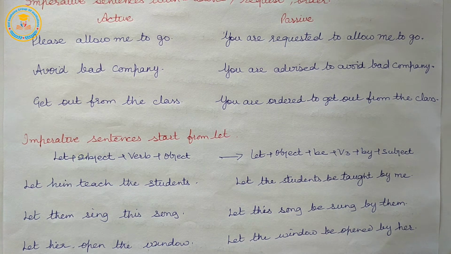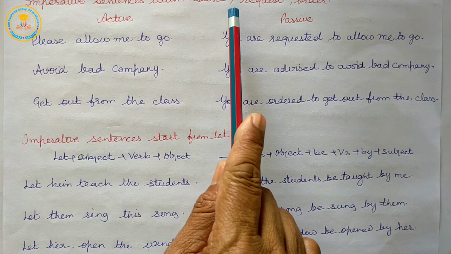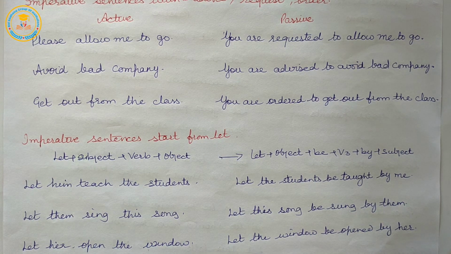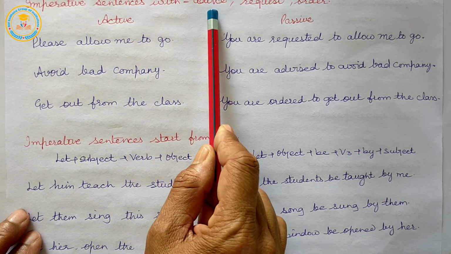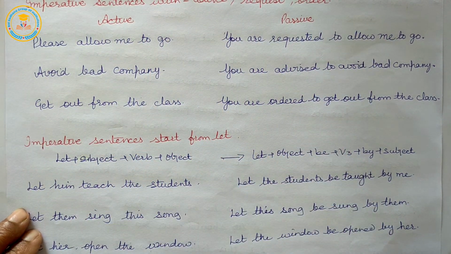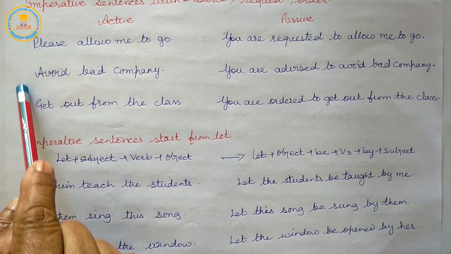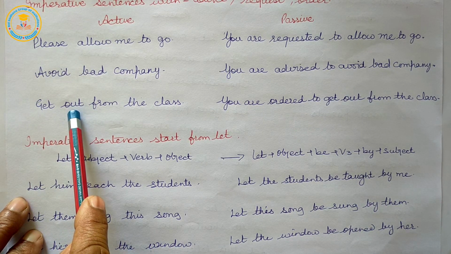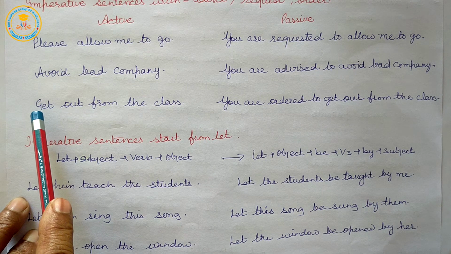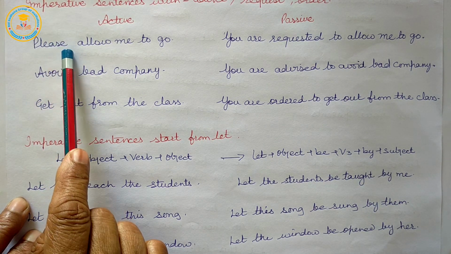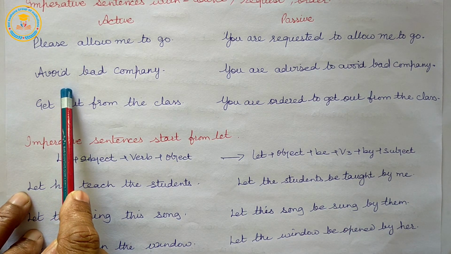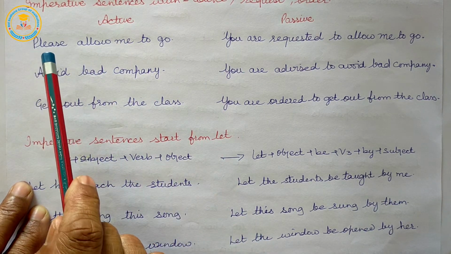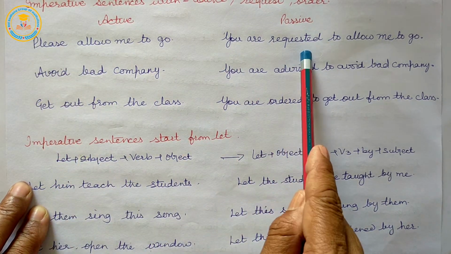So, the second step of imperative sentences. Sometimes in active voice we find the expressions of order, request and advice. So, imperative sentences with advice, request or order. For that we use, for request, you are requested.